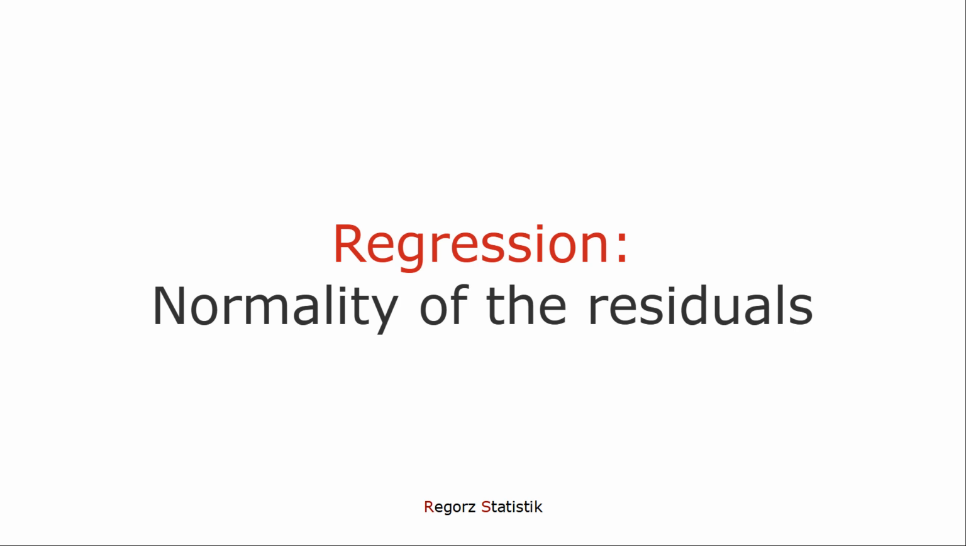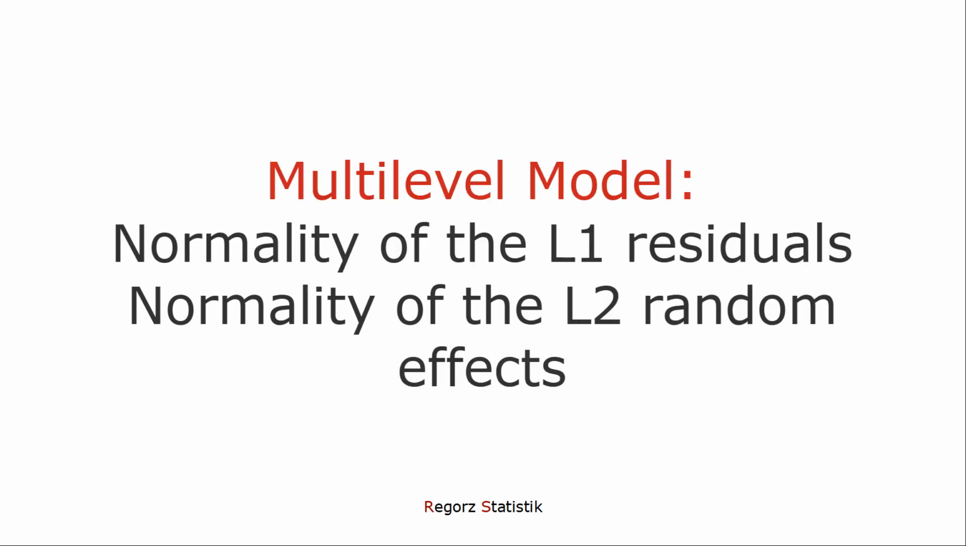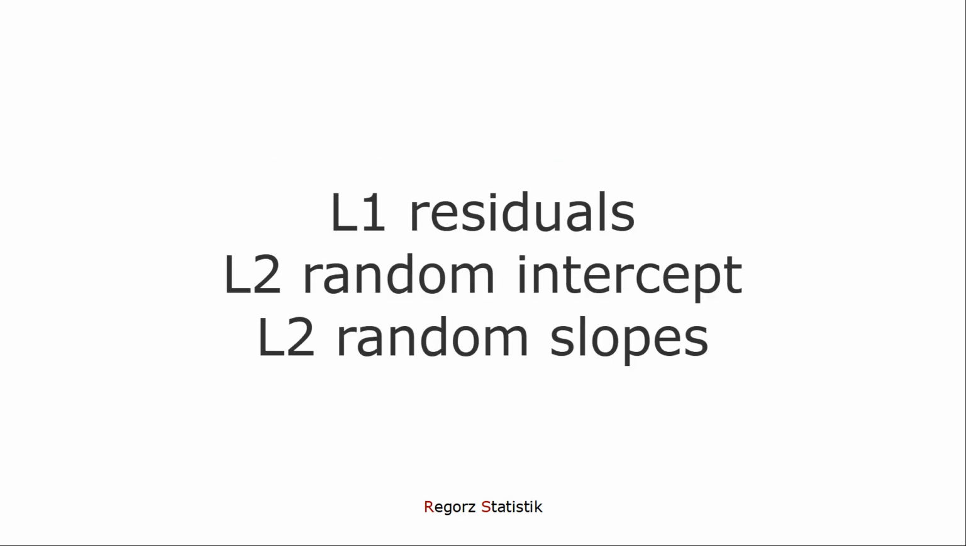In a regression, we have one normality assumption. That is, the normality of the residuals. For multi-level modeling, it's more complicated. We have to check the normality of the level 1 residuals, and in addition to that, we have to check the normality of the level 2 random effects. So we have to look at level 1 residuals, level 2 random intercept, and if we have one or more random slopes, add the normality for each of the random slopes. The ML algorithm assumes that all these random effects are normally distributed.